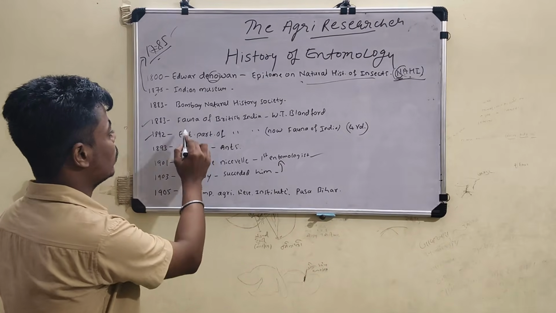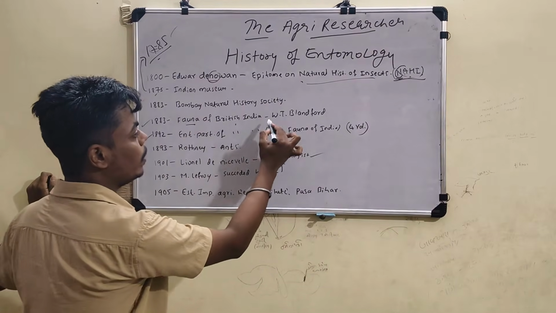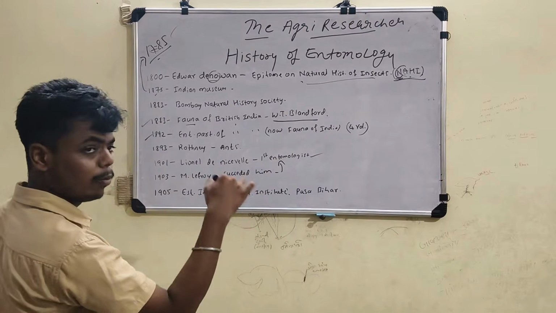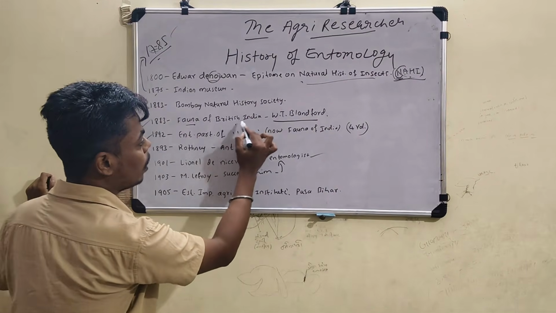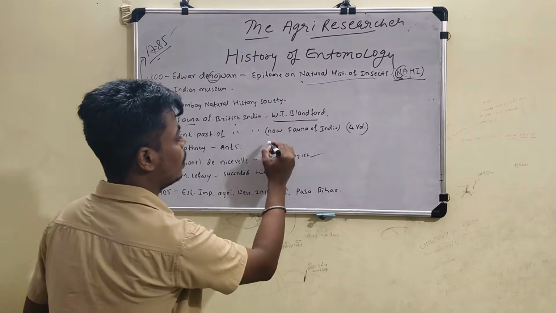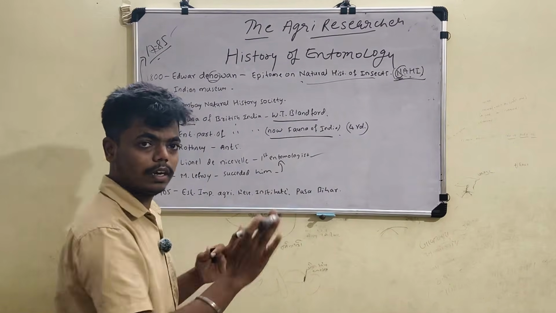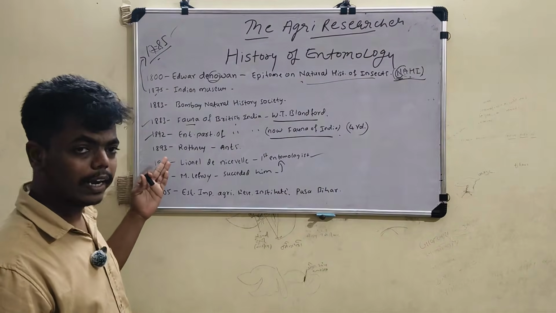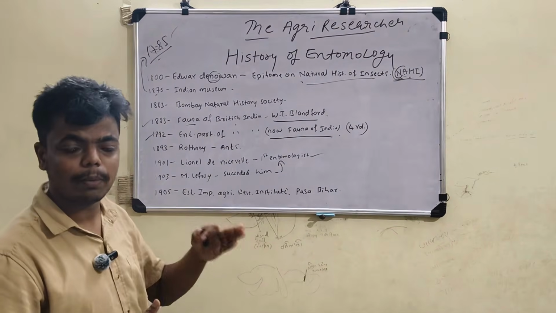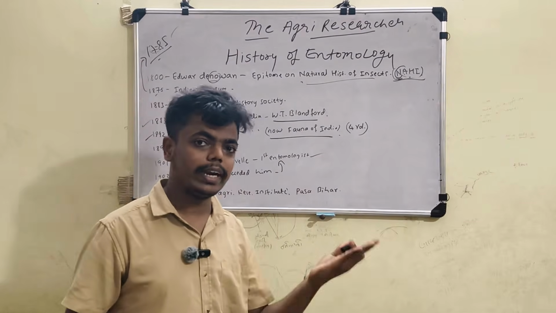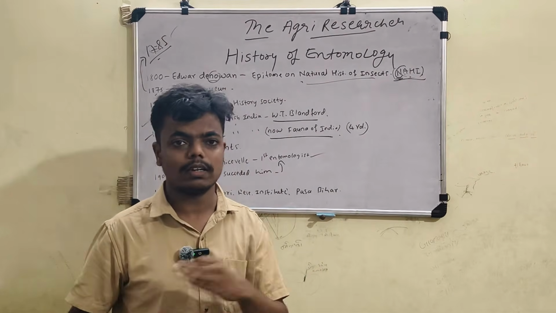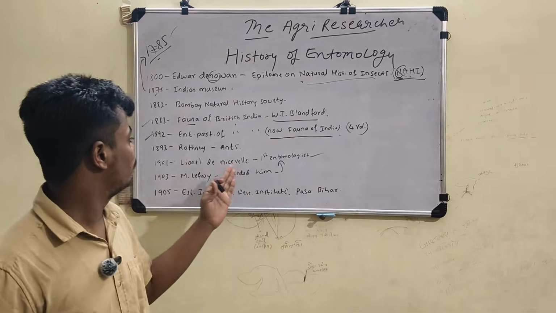These are very important points because the Fauna of British India was given by W.T. Blanford. One more is there, the entomological part of the Fauna of British India. It is called the Fauna of India only. It is in 4 volumes. Next, in 1893, the scientist Rothney described the ants, how white ants are removed by red ants, as explained in this volume.